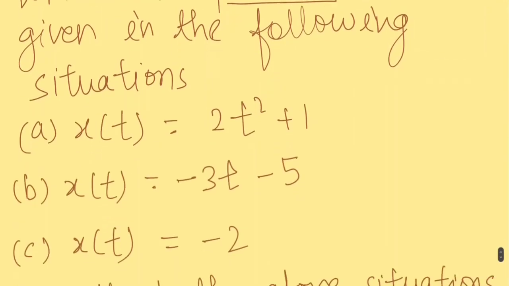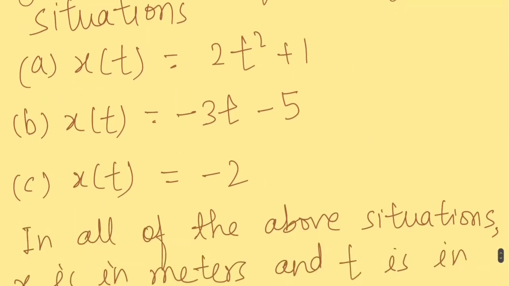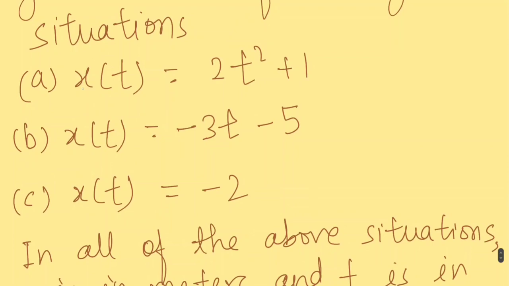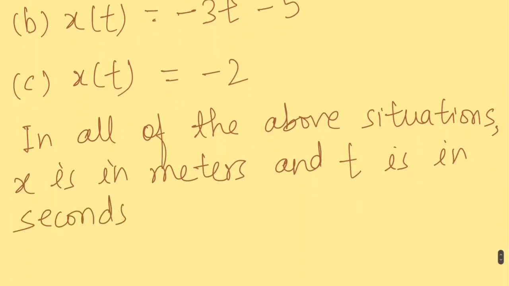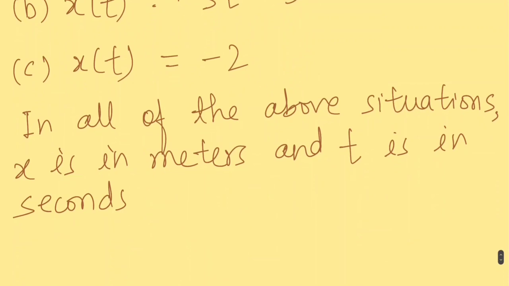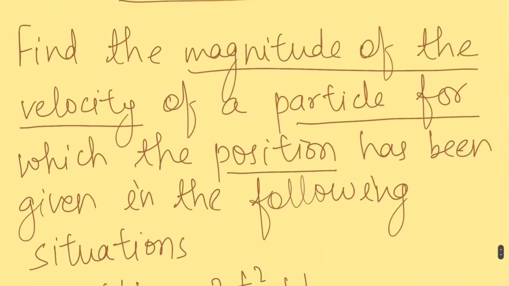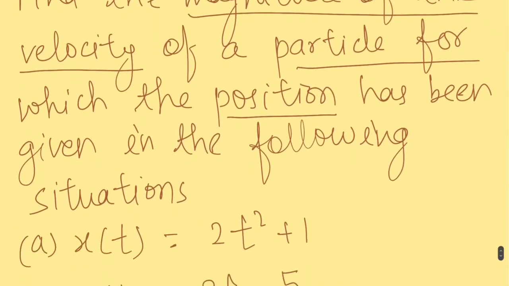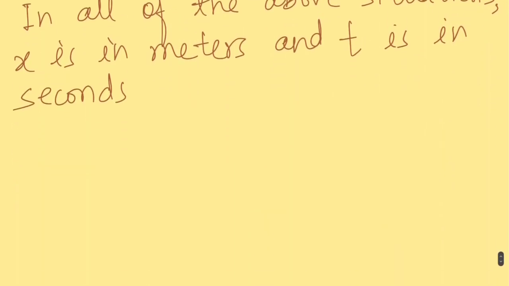There are three situations, A, B and C, where position x is a function of t. In all of the above situations x is in meters and t is in seconds. So we want to find the magnitude of the velocity.